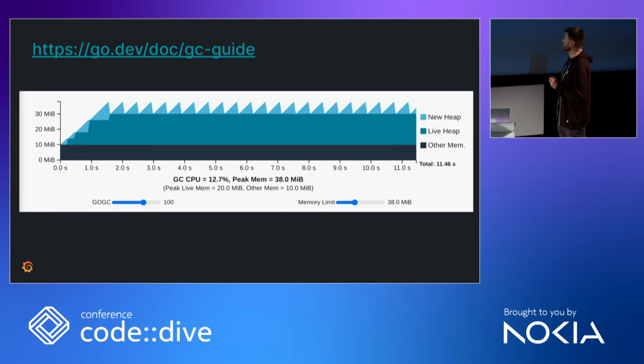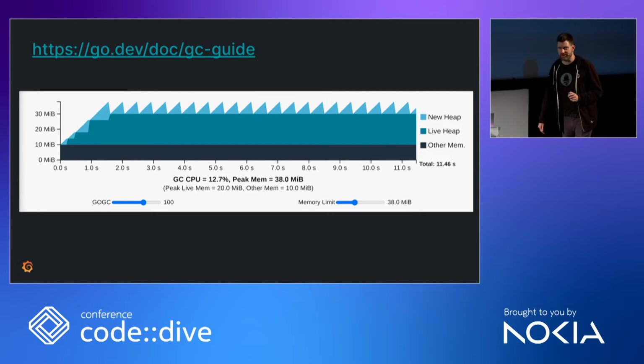So the next knob here is called memory limit here, but it's also an environment variable, GOMEMLIMIT. I don't know why they called this GOGC, and they should have called this GOMEMLIMIT. And you can set it to whatever you want. By default, there's no memory limit, and it's the old behavior. And if you set it, it's a combination. So you would still do this 100% growth and start to garbage collect, but if you get close to this memory limit, you start to garbage collect really quickly.